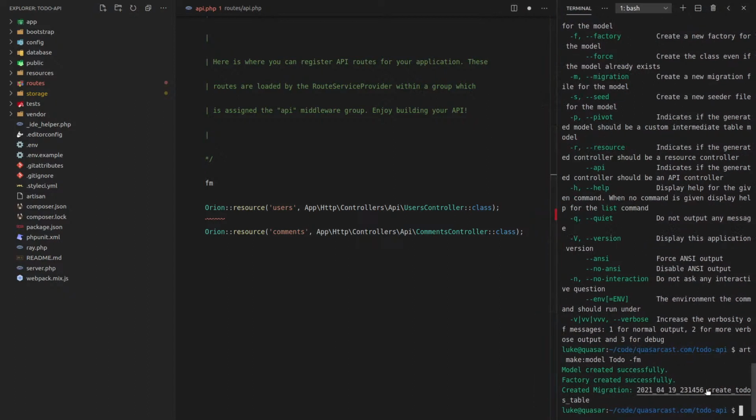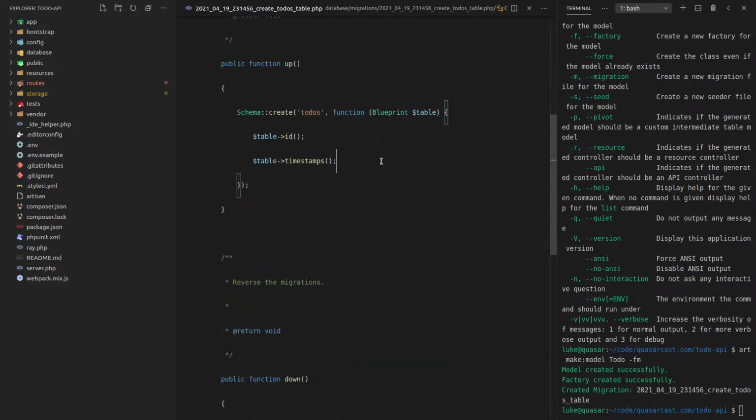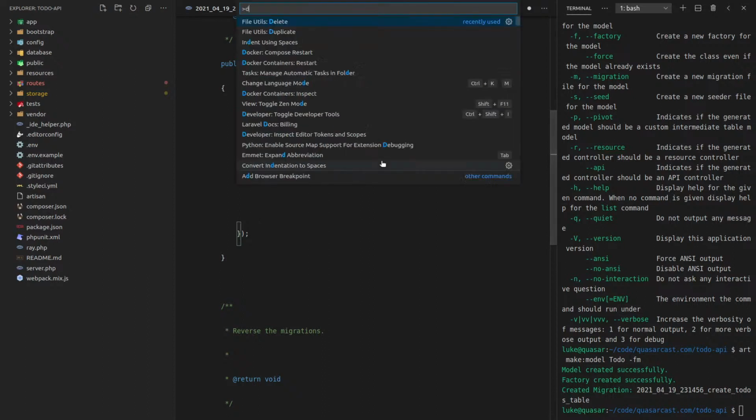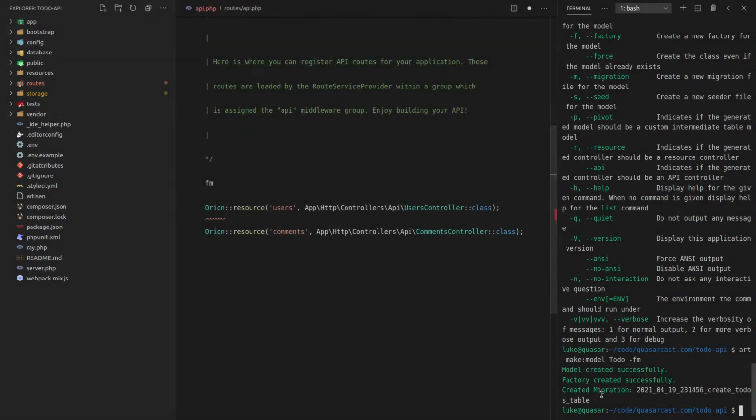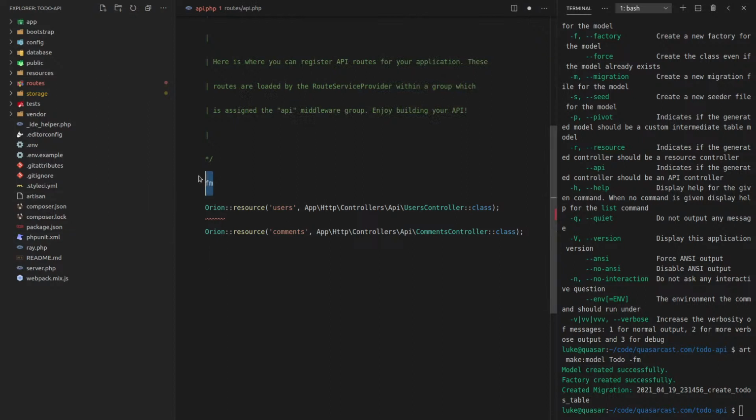All right, so let's go ahead and go into, sorry, a factory and a migration and a model. So let's jump in here. And a to-do is going to have, what was the relationship here? A to-do is going to belong to a project. So really, I've done things in the wrong area. I should probably start from the top down and go project, list, and then to-do so we can set up relationships properly. So let's go ahead and delete that. That's all right. This is all part of the learning experience.